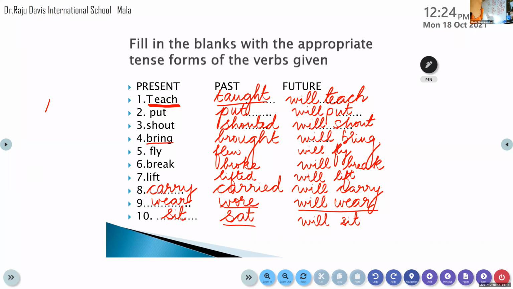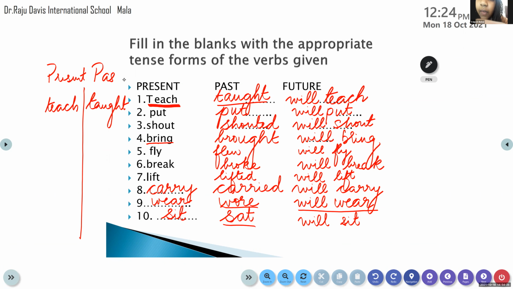Write and learn. Teach. What's the past tense form of teach? It is taught. Ma'am, I don't know the past tense. Okay, that's why I'm telling you to write the present tense and the past tense once in your rough book. Please do write it. Teach, taught, put. What's the past tense form of put? It is put.